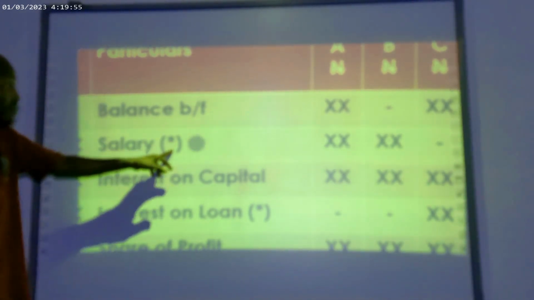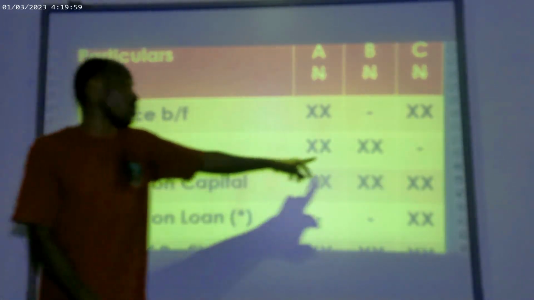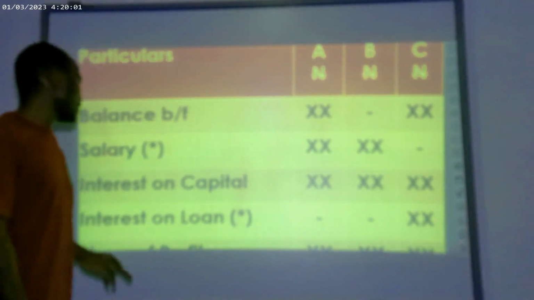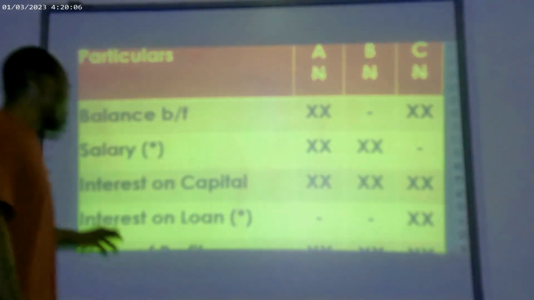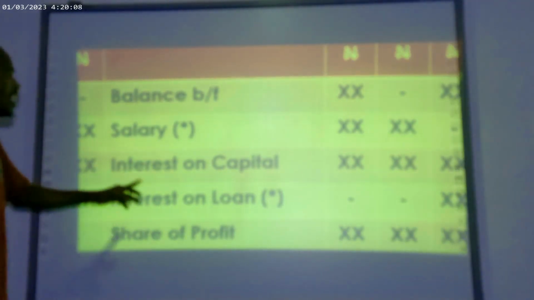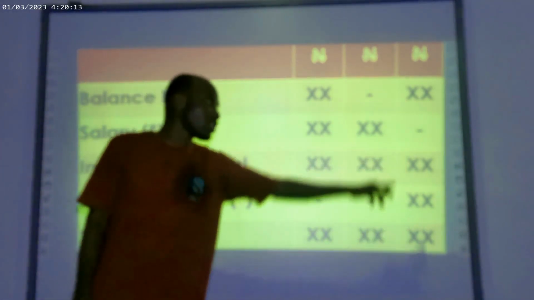Now this asterisk is telling us that the salary that will come here is the salary that has not been given to the partner. Is that okay? Yeah, please don't forget. That is the beginning of this asterisk. The salary here must be the salary that has not been given to the partner. So interest on capital, we now include all interest on partners' capital. Is that okay? It will cater to the current account.